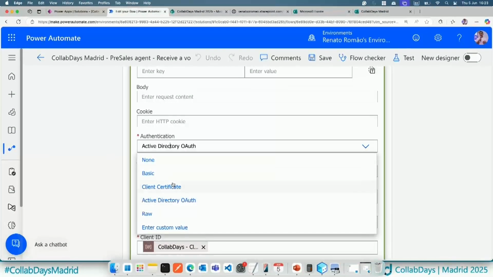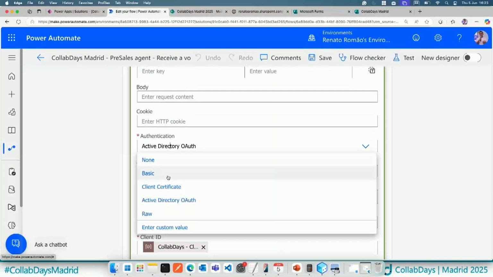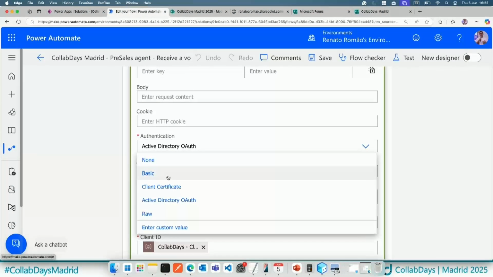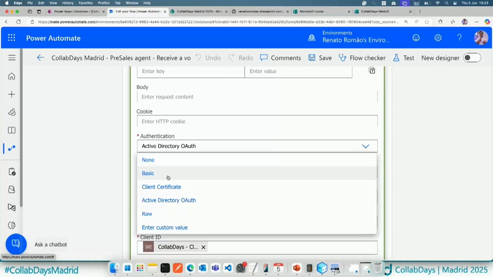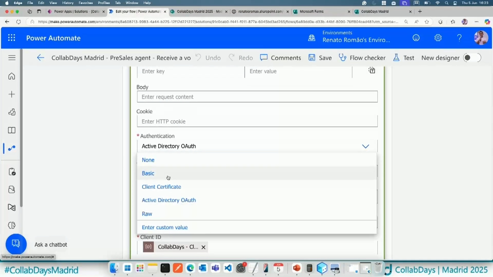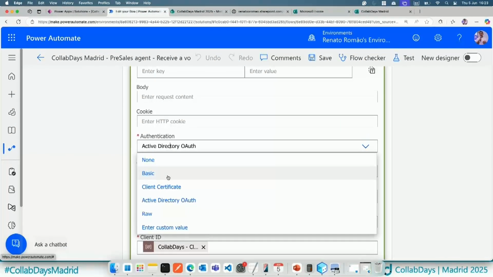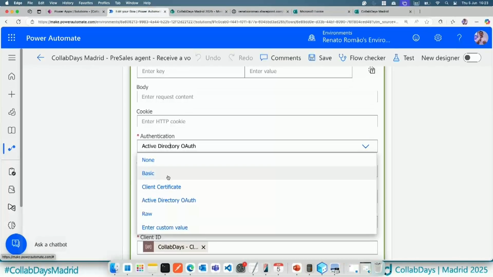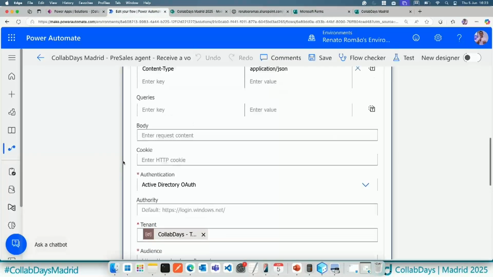So in this case, you could use your user and password, but this is not the best practice because if you need to escalate it to different clients, all users will be able to see your user and password. Even if we're using MFA, it's not the best practice. And also if you're using MFA, it will fail this connection as well.